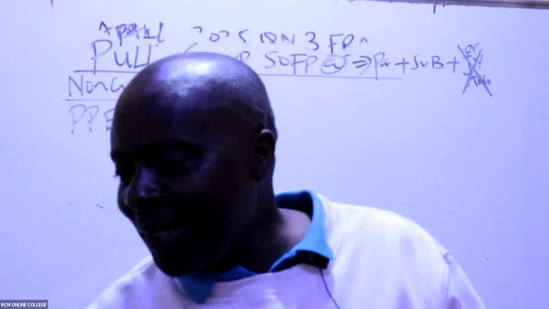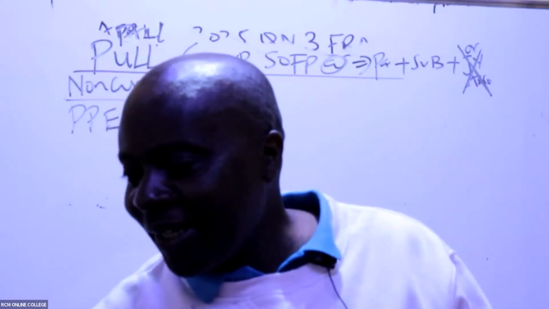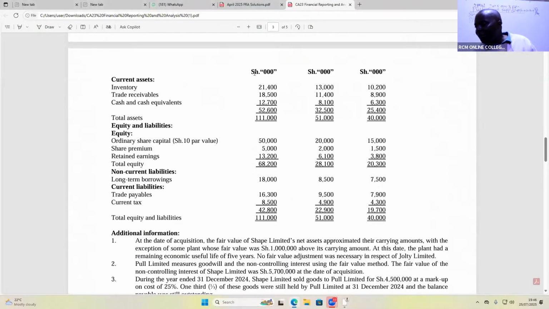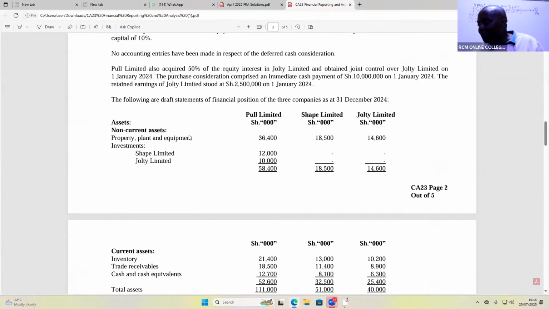So in this case, no. Let me come here. Great. So come here, ladies and gentlemen. Now we are consolidating. If it's PPE, you are taking the parent, which is Pool, 36,400. So you say PPE is 36,400 plus, in this case, ladies and gentlemen, Shape. Shape is 18,500. Shape is the subsidiary. You can't say plus Jollity figure. Jollity figure is not a cousin.